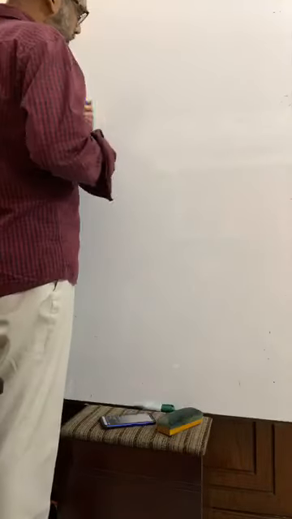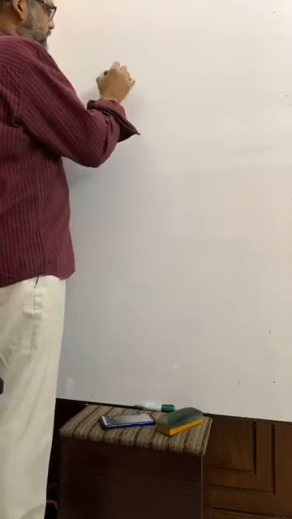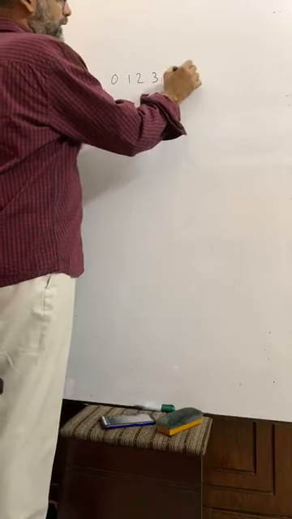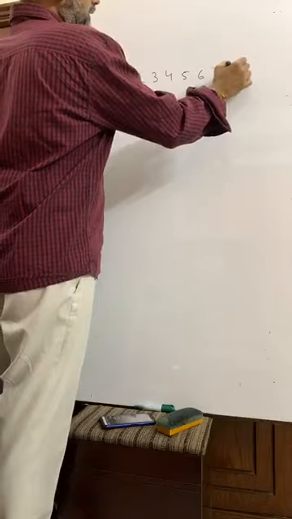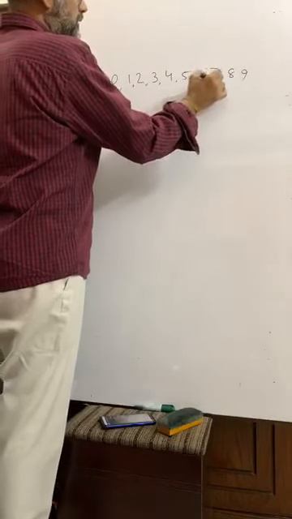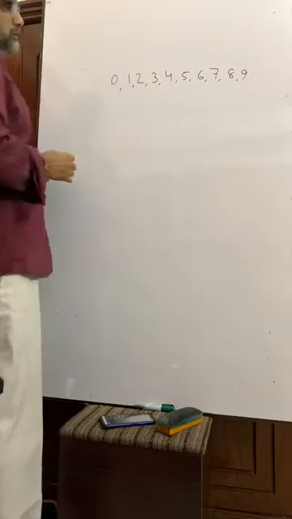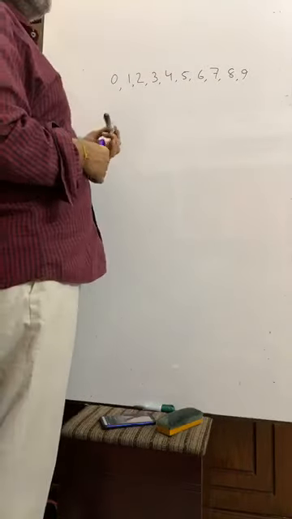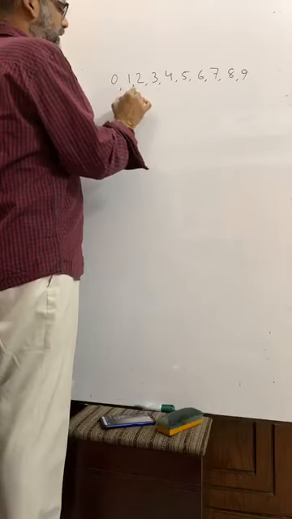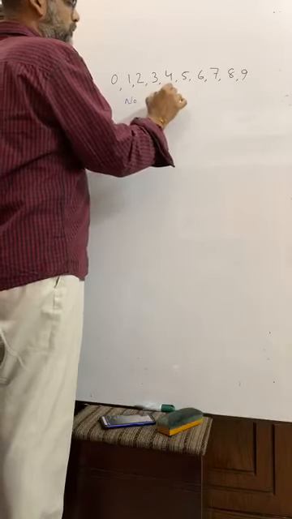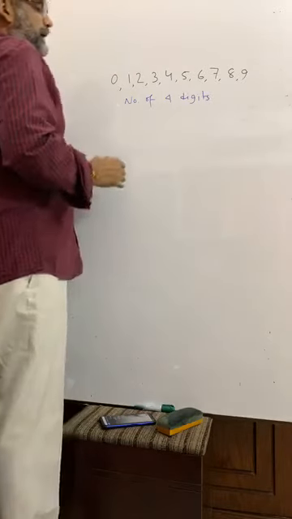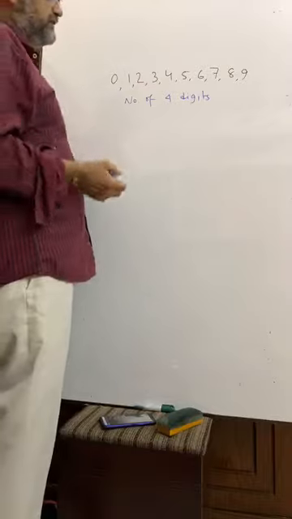Suppose you have 10 digits: 0, 1, 2, 3, 4, 5, 6, 7, 8, 9. Okay, we have 10 digits. How many numbers of 4 digits? We have to form numbers of 4 digits. We have to arrange the numbers of 4 digits.